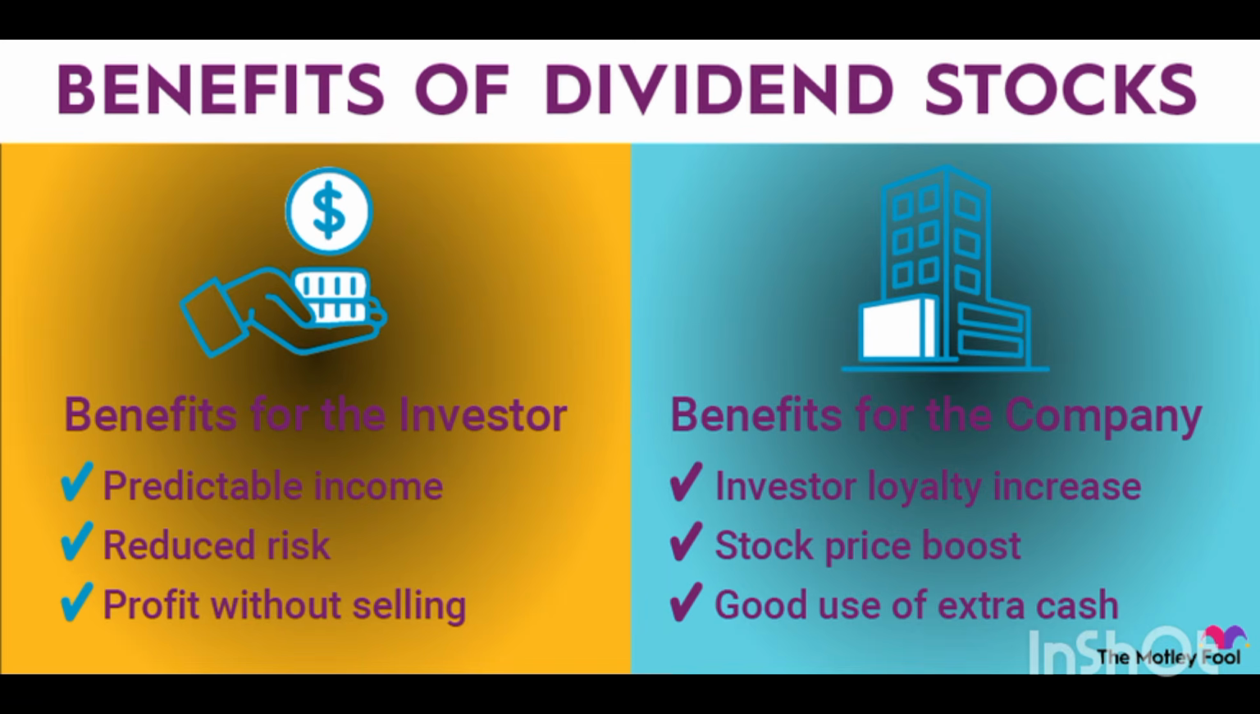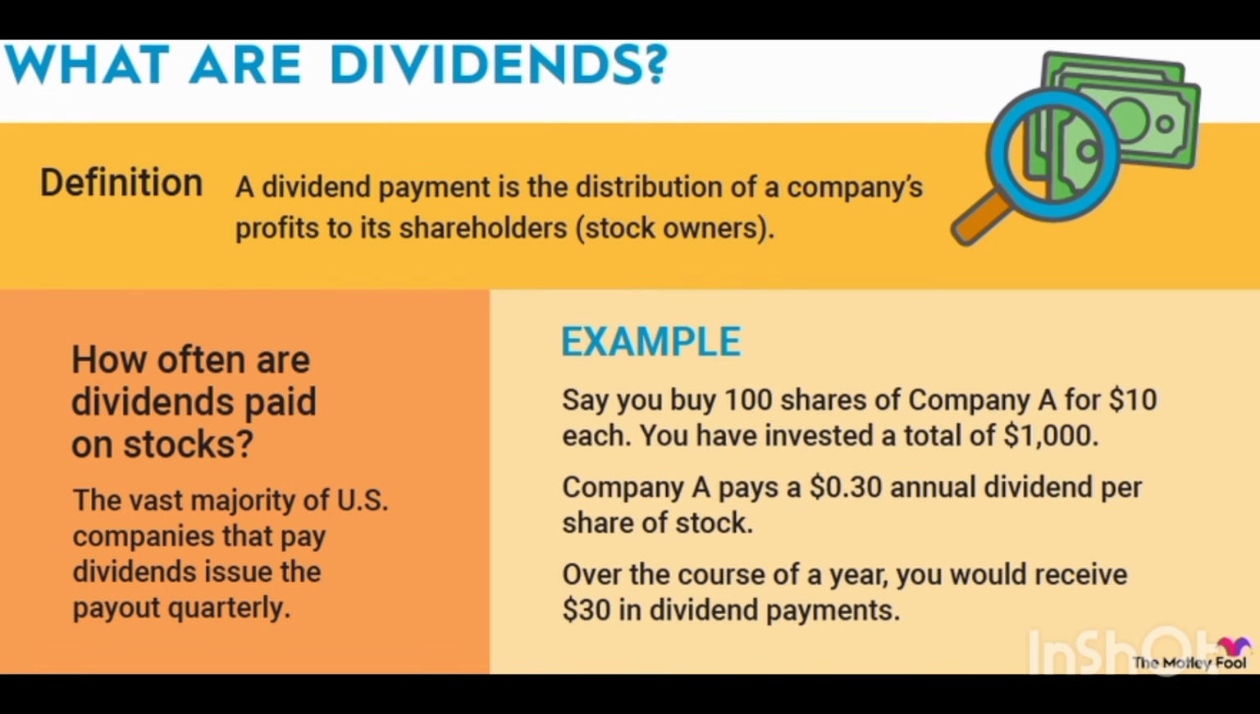So basically, the benefits of dividend stocks. Before starting on what dividend investing is, you should know what dividend stocks are. Its benefits for the investors are predictable income, reduced risk, and profit without selling. But the benefits for the company are increased investor loyalty, a stock price boost, and good use of extra cash. Then, what is the definition of a dividend? Basically, a dividend payment is the distribution of a company's profit to its shareholders, also called the stock owners.